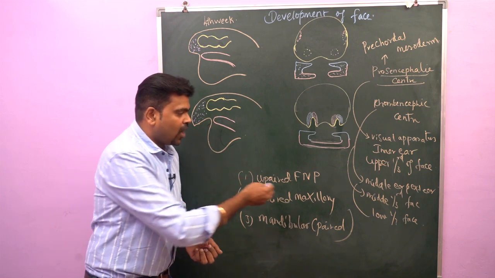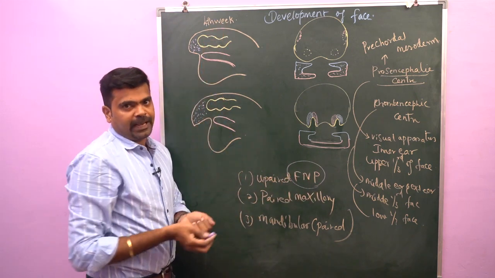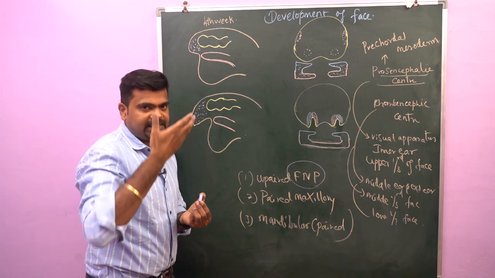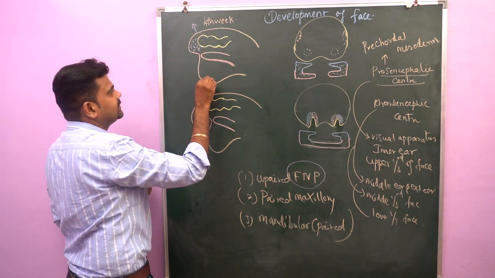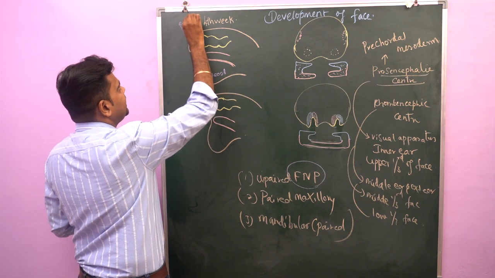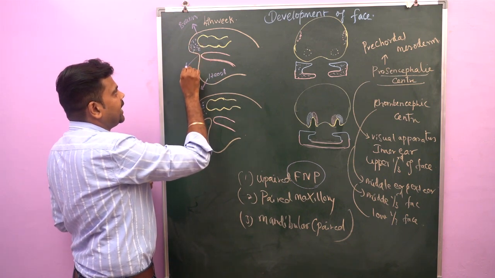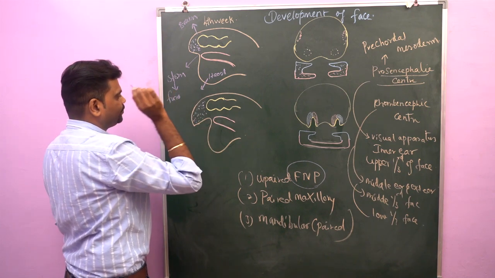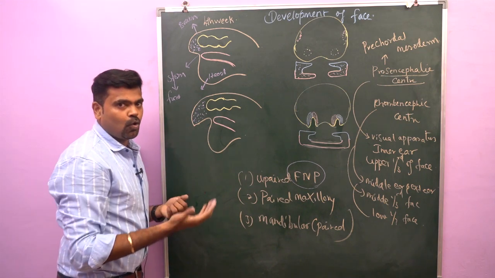Now let's see how the frontonasal process is derived. During the 4th week of the embryo, that is the head folding, we can see 2 bulgings on the ventral aspect of the embryo. You can see this is the developing brain and this is the developing heart. Between these 2, this area is called the stomatodium. It forms the future oral cavity. I already mentioned all these prominences will be seen around the oral cavity.